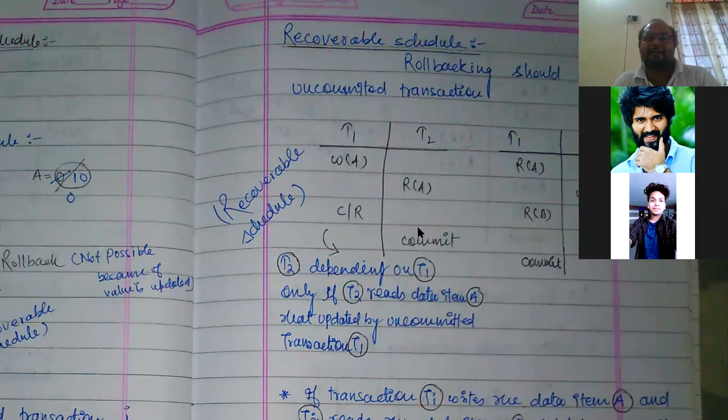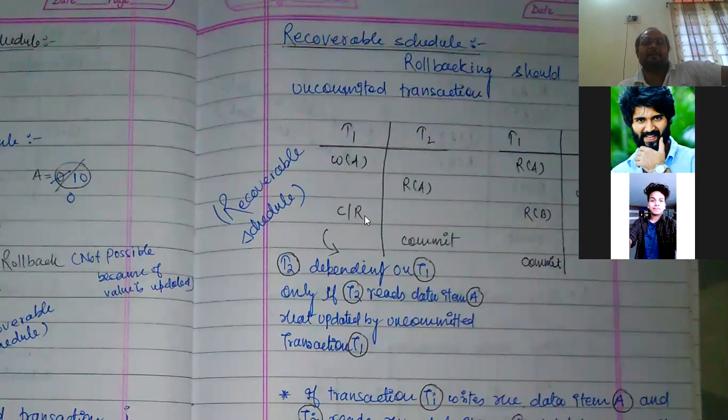If the reader committed its work before the writing transaction committed, then it is irrecoverable. If the write operation performed by T1 is committed before T2 commits, then it is a recoverable schedule. That means T2 depends on T1: T2 read data item A updated by the uncommitted transaction T1.